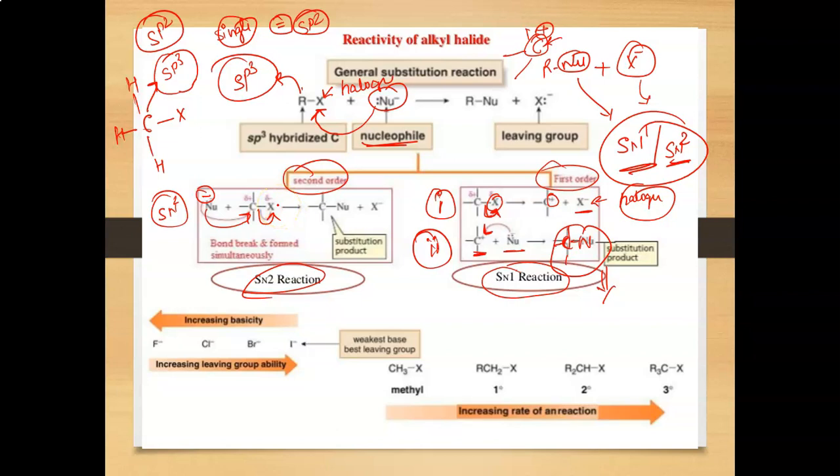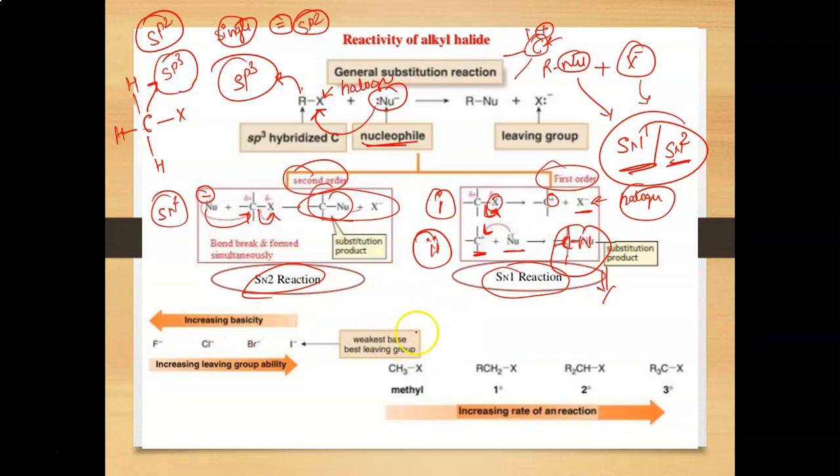It means they take place at the same time. For example, the nucleophile attacks the carbon and the halogen is removed, and the final product will be the same as in the SN1 case. The product will be the same in both cases. There will be a minor difference in the configuration, which we will discuss in a later slide.